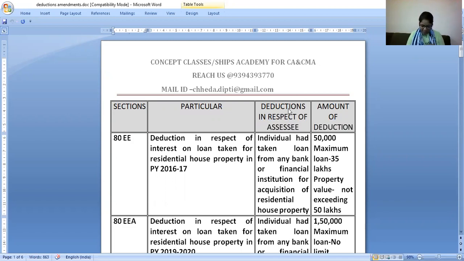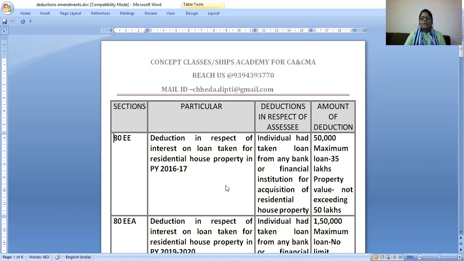Let us start with this: one thing should be clear to all of you. When we combine all 5 heads, clubbing and set off, what we get we call gross total income. So deductions are subject to gross total income. They cannot exceed the gross total income. I'm not covering all the deductions. I'm covering 2 important deductions which have been added from financial year 19-20.